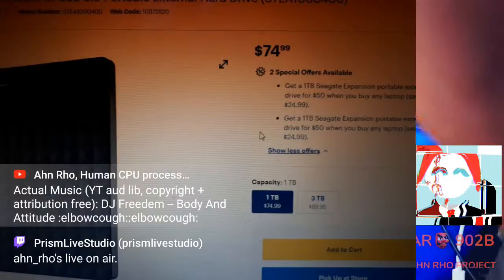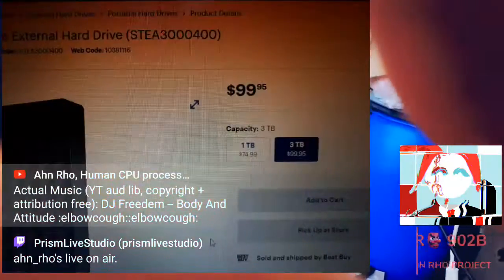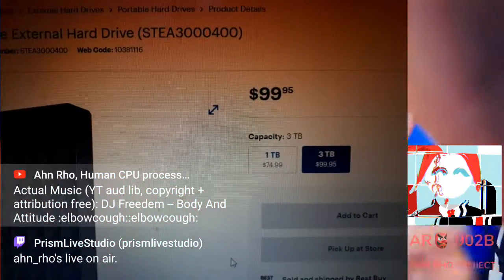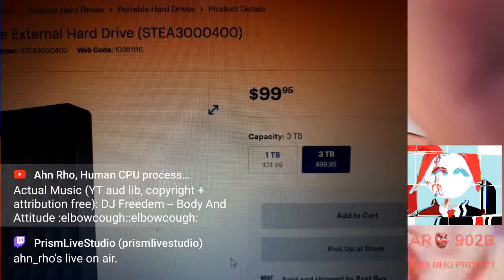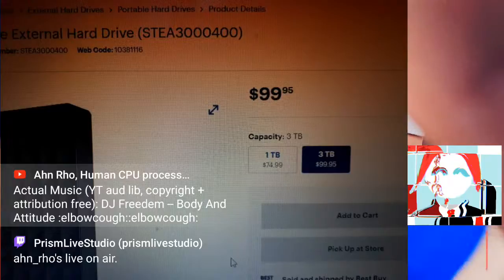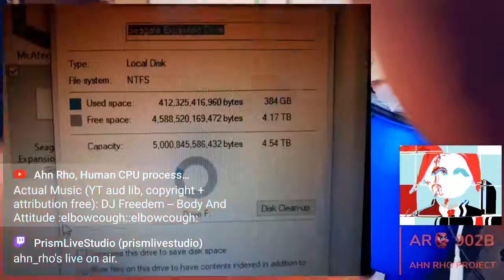So this is what I bought yesterday for the Labor Day sale, and you can see that, bundled together. Comparison here with a 3 terabyte, which is $100. I said if I'm going to pay another $17 and get an extra terabyte, I'm definitely going to get that instead. So that was a no-brainer there.